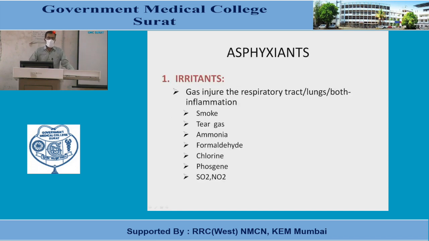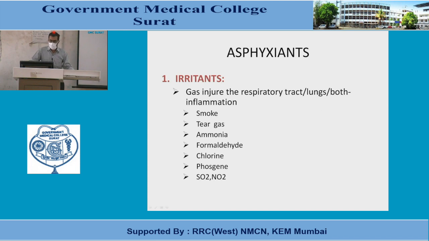What are the various poisons that cause asphyxia? They are also known as asphyxiants. First of all, there are irritants. Irritants are poisons that cause irritation of the respiratory mucosa, and this irritation leads to inflammation and various complications, and the person has a respiratory arrest.